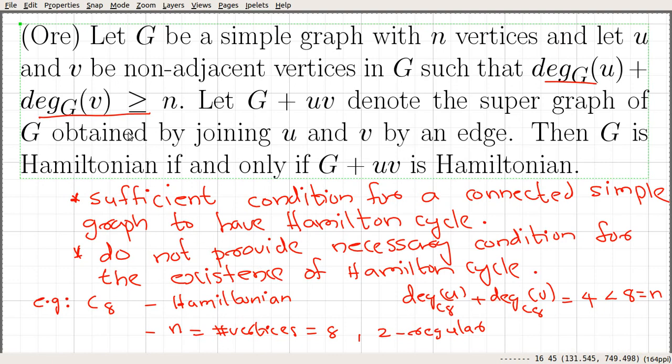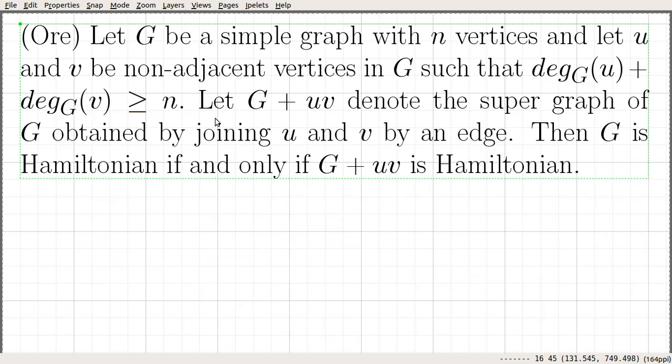So this statement only gives a sufficient condition for a connected simple graph to be Hamiltonian. It does not provide a necessary condition for the existence of a Hamiltonian cycle. We can have infinitely many graphs like C8, C9, C10, etc. that are Hamiltonian but do not satisfy the condition that degree of u plus degree of v is greater than or equal to n for non-adjacent vertices. So it only gives a sufficient condition. Okay, so let's go and prove the statement.